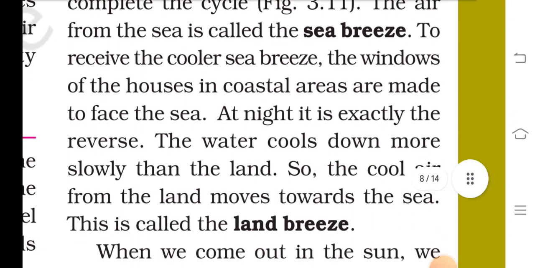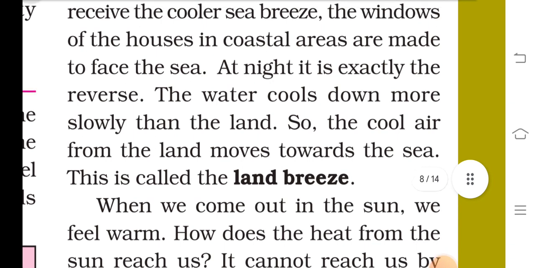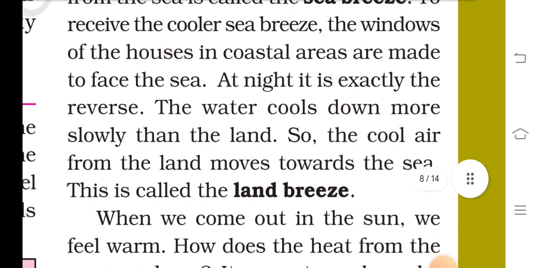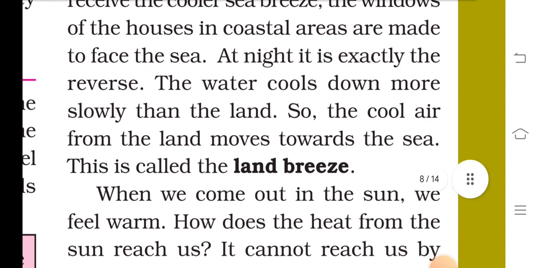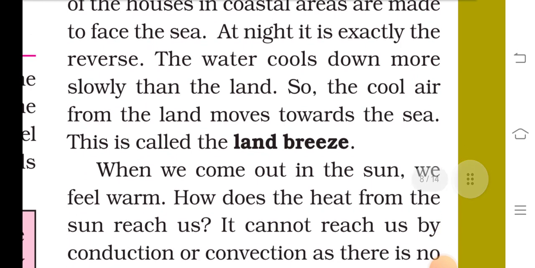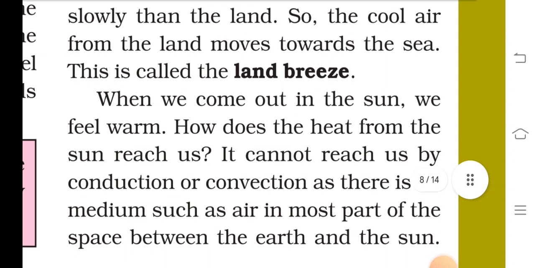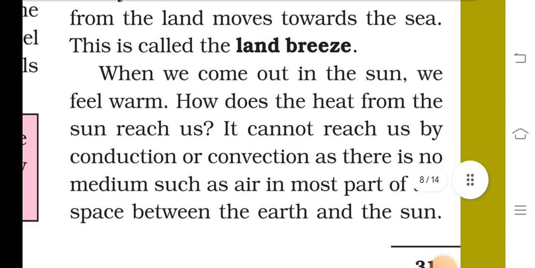The air from the sea is called a sea breeze. To receive the cooler sea breeze, the windows of the houses in coastal areas are made to face the sea. At night, it is exactly the reverse. The water cools down more slowly than the land, so the cool air from the land moves towards the sea. This is called the land breeze.